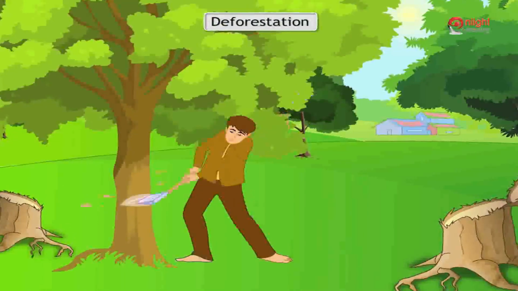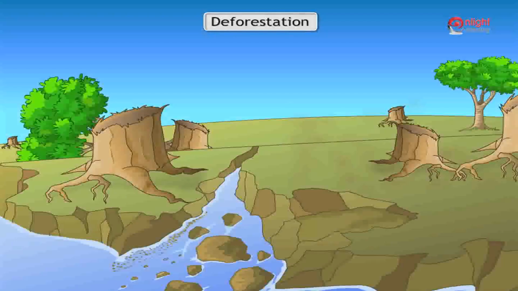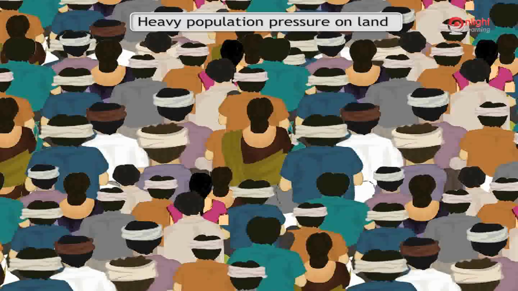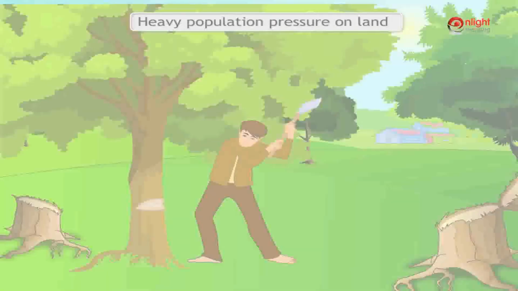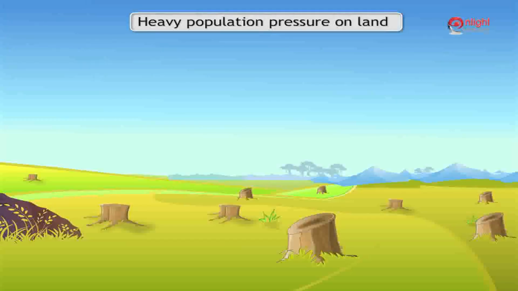Destruction of forests for cultivation exposes the soil to water and wind, which leads to soil erosion. Heavy population pressure on land. Population continues to rise at a rapid rate, and so, to meet the needs of this increasing population, more forests are destroyed, and so there is heavy pressure on land.